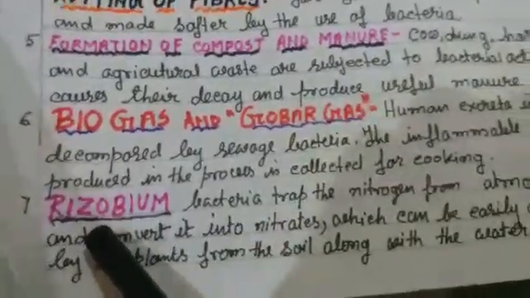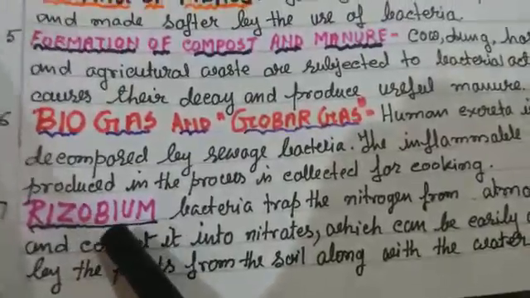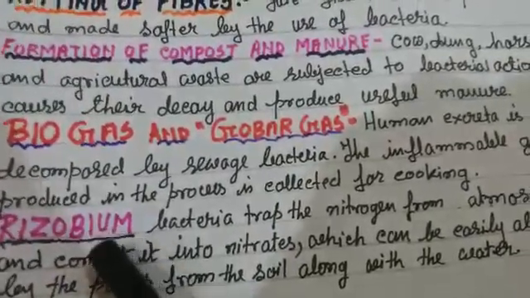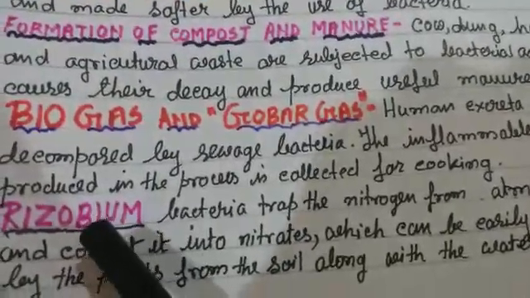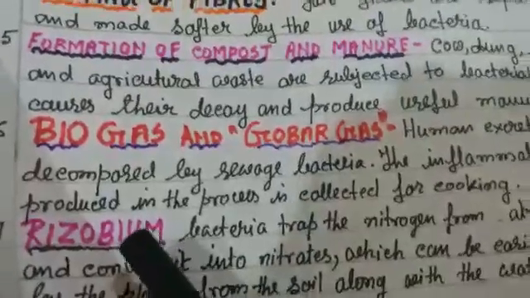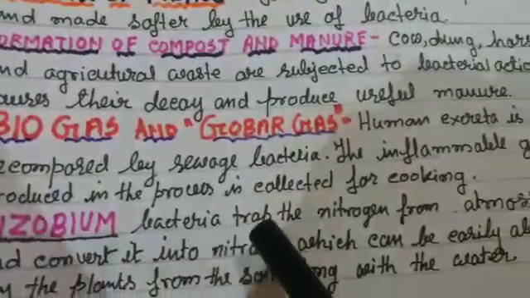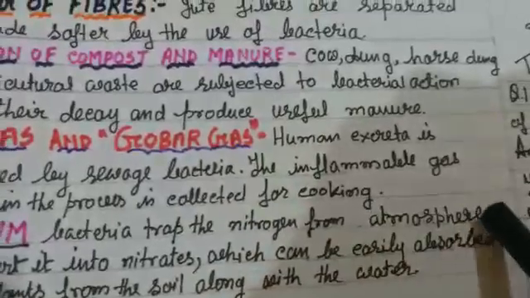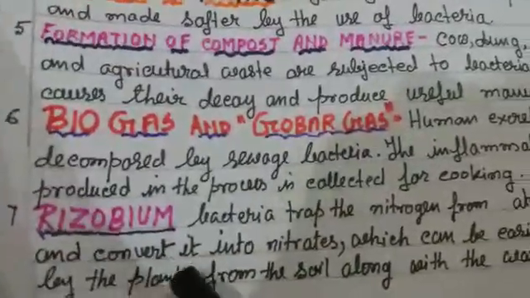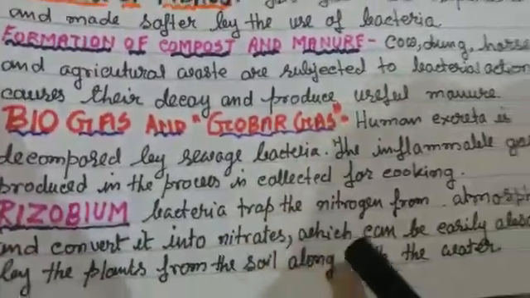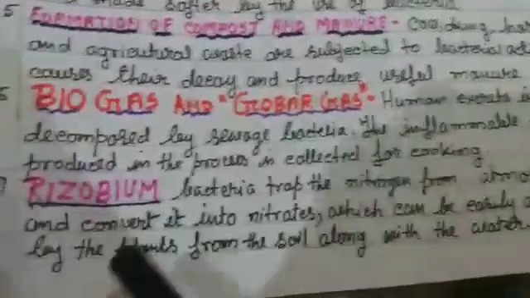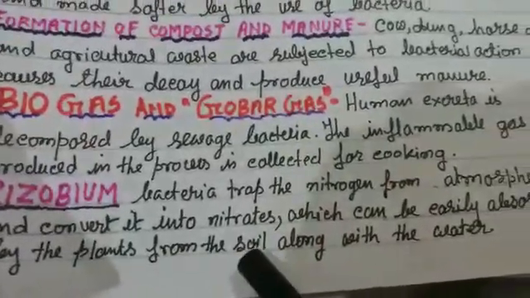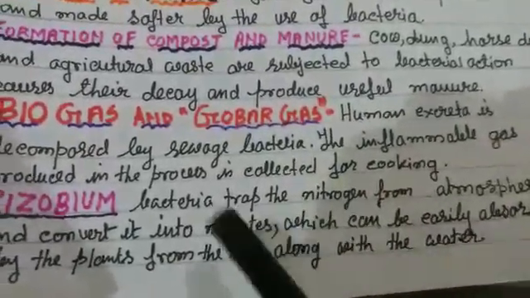Then rhizobium. Rhizobium bacteria are found in the roots of some leguminous plants like pea and bean. Rhizobium bacteria trap the nitrogen from the atmosphere and convert it into nitrates, which can be easily absorbed by the plants from the soil along with the water.